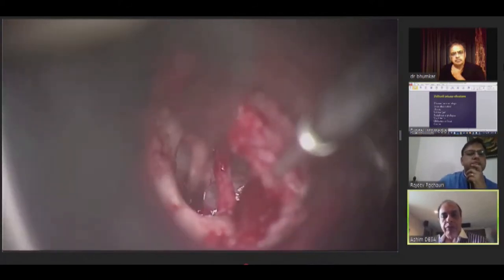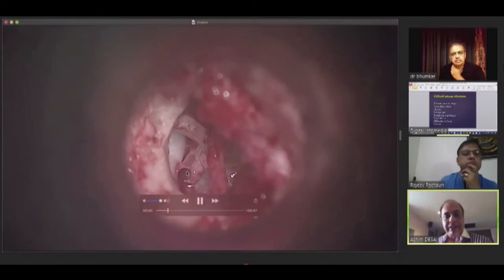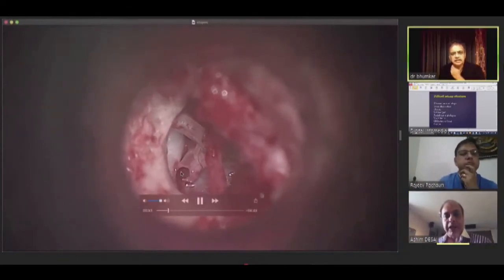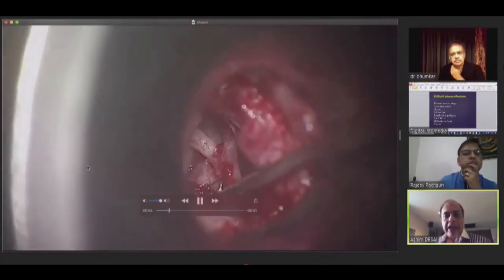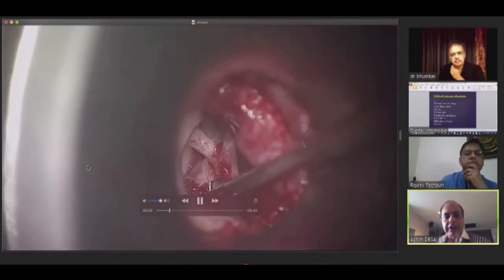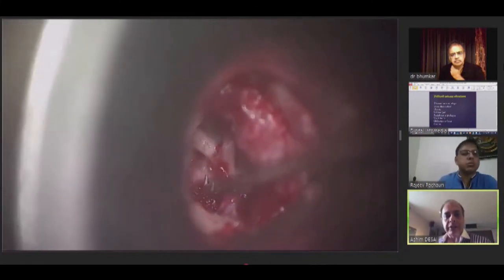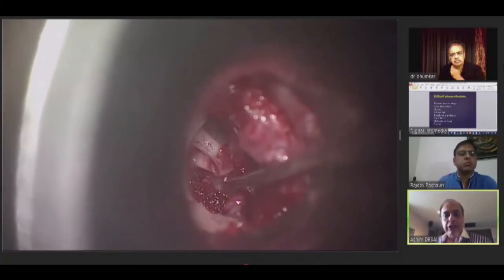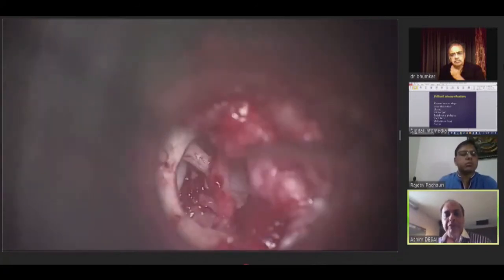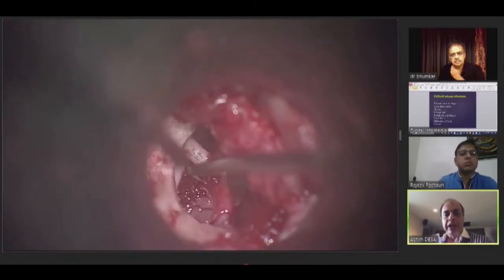Okay, so now you can see the footplate is there. This is the promontory. Now, the way that I disarticulate the anterior crus is to twist it on the axis of the anterior crus. The incudostapedial joint is disarticulated. Can you see it's a twisting movement? With this twisting movement, the chance of mobilization is almost nil.